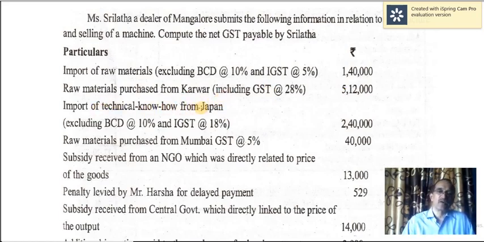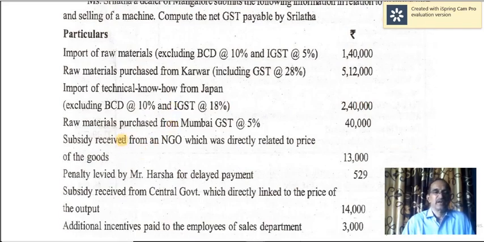Import of technical know-how from Japan, excluding BCD and IGST. So what you need is value including BCD but excluding IGST. BCD will be added here for 2,40,000. So 10% of 2,40,000 is the value for computing transaction value. Next, raw materials purchased from Mumbai. So it is an interstate transaction, at the rate of 5%. So it is included under transaction value.